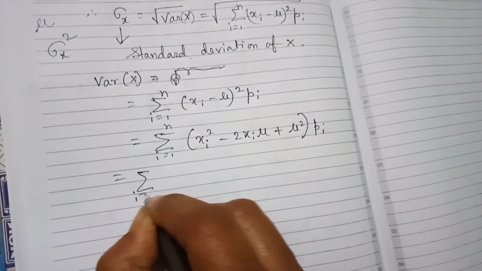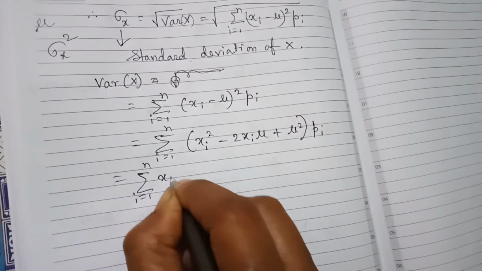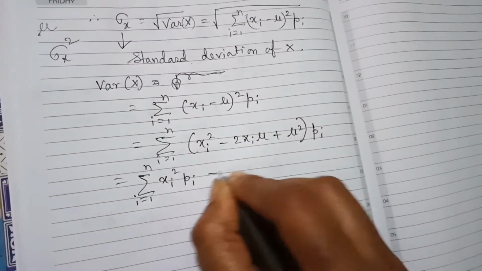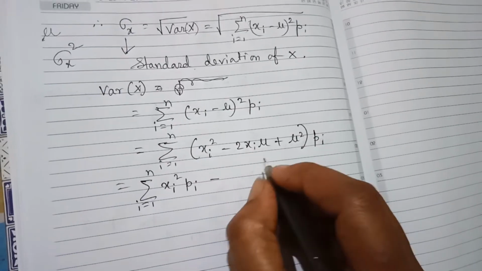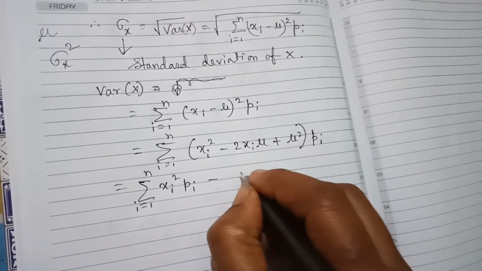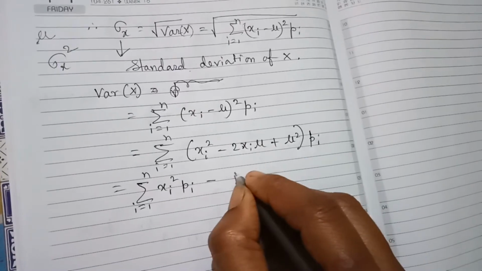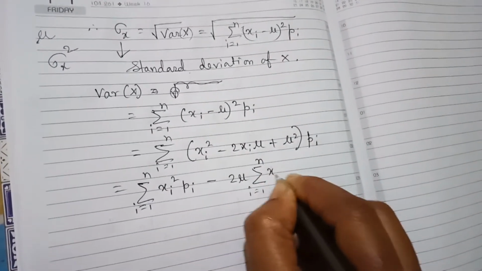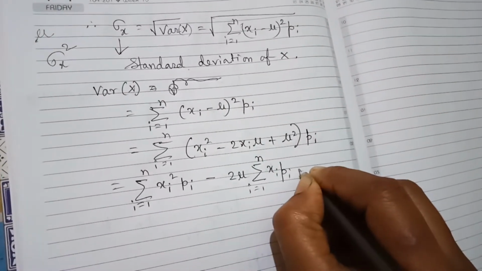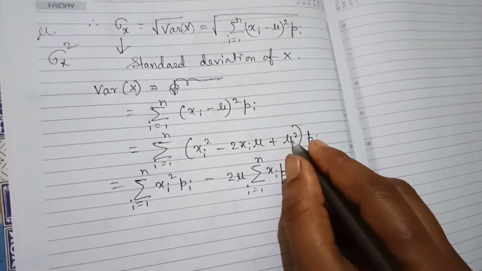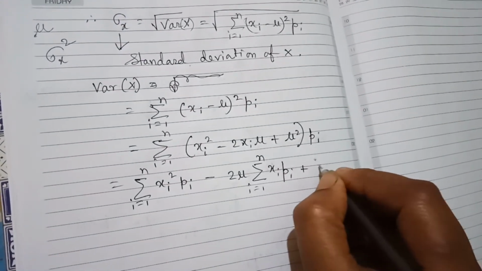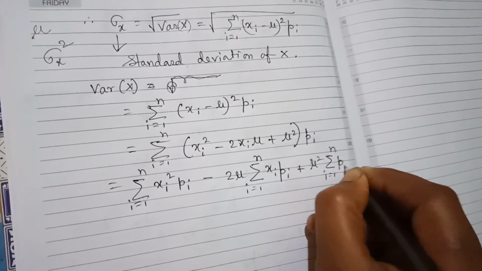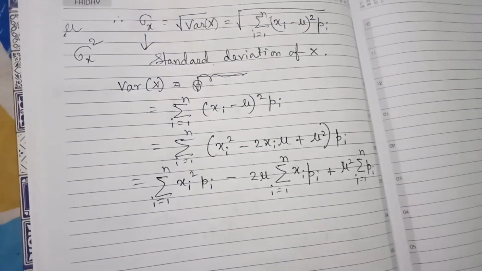So we are getting summation i equals 1 to n xi square pi, minus 2 mu summation i equals 1 to n xi pi, because mu will come out since these are constant, plus mu square will come out, that means mu square into summation i equals 1 to n only pi. Okay?